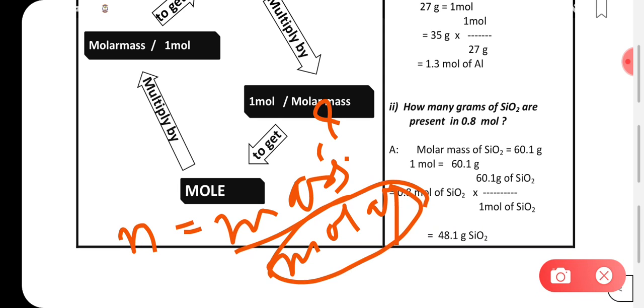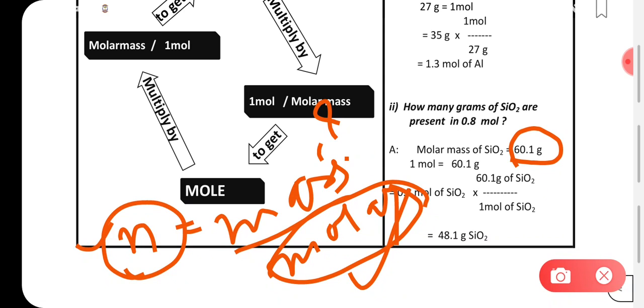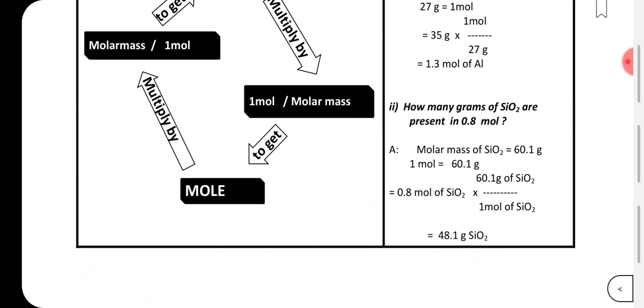Molar mass you can find out, it is 60.1 gram, and number of moles is also given. So these two values are given, you have to find the mass, and you can calculate it. In the previous one also you have to use the same formula, number of moles is equal to mass upon molar mass, and you get the answer.